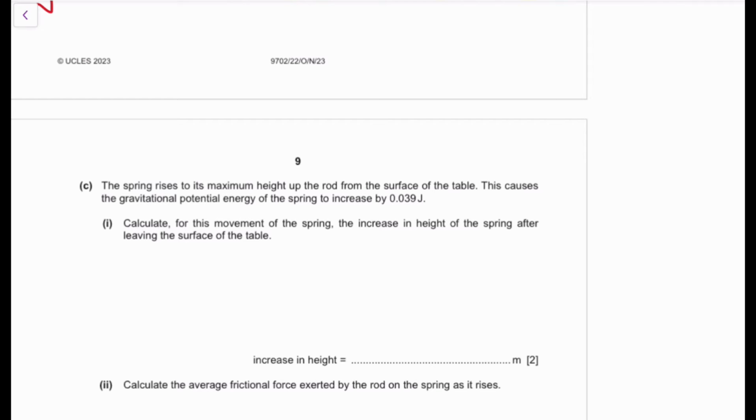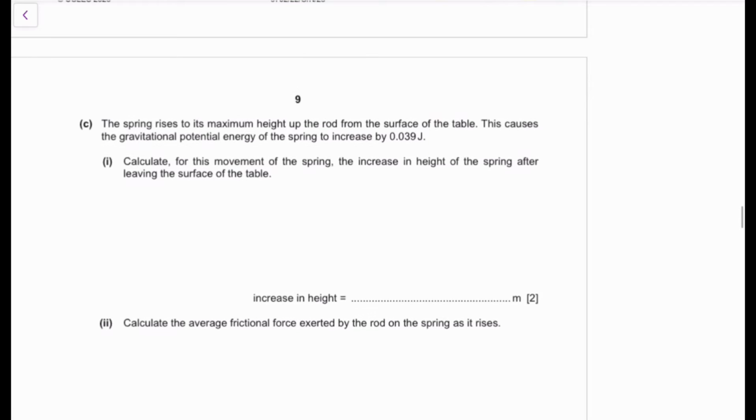And you want to calculate the increase in height of the spring after leaving the surface of the table. How far can it go? You compress it down, it's going to bounce. So how far is that going to go? Okay, we can calculate this. We know that EP is going to be equivalent to mgh, so delta EP is going to be equivalent to mg delta h.